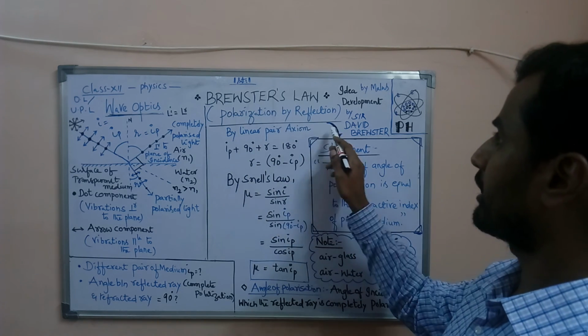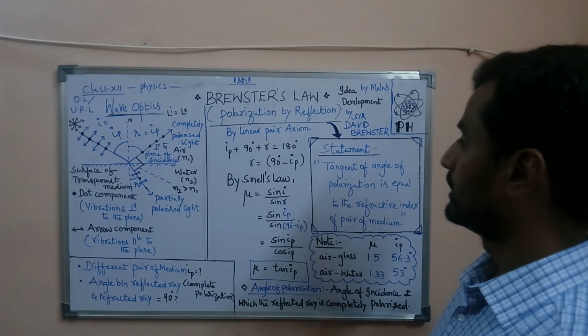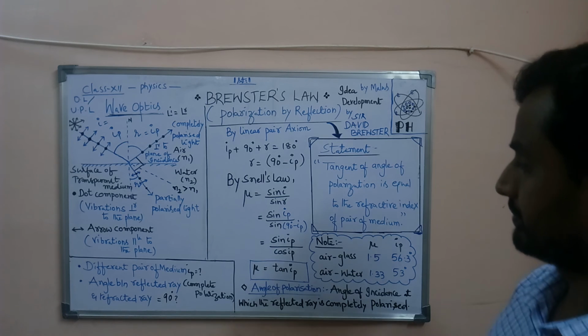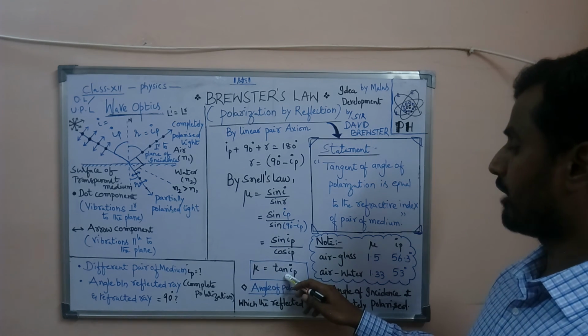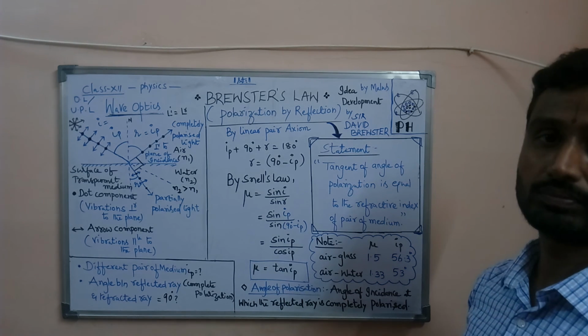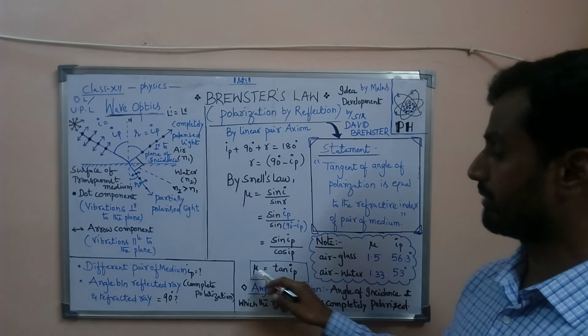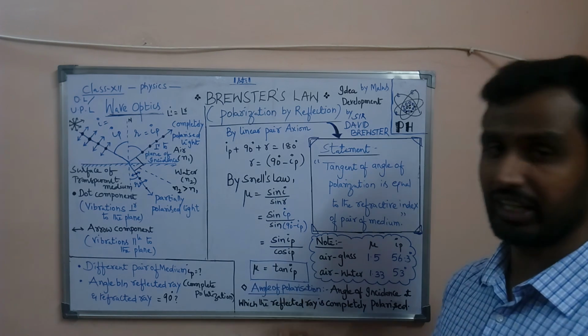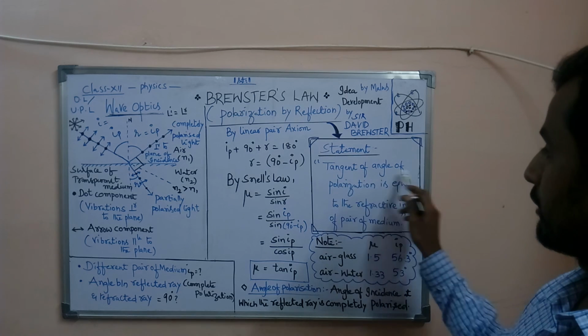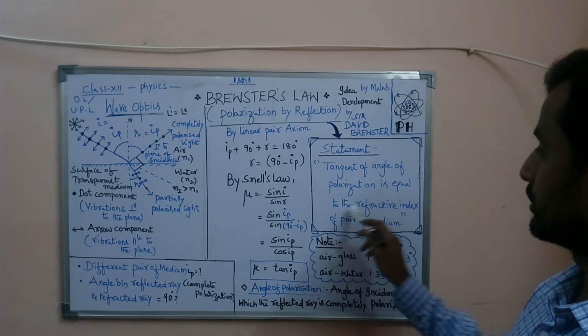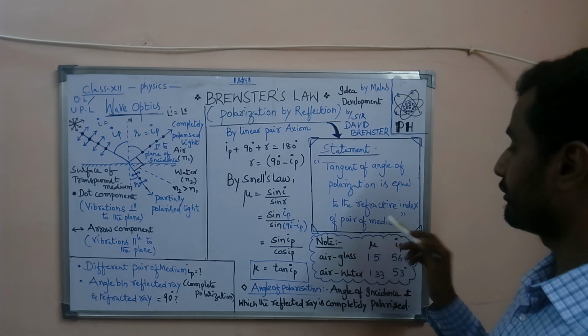What is the statement of Brewster's law? Brewster's law states that the tangent of angle of incidence, or the tangent of angle of polarization, is equal to the refractive index of the pair of medium.